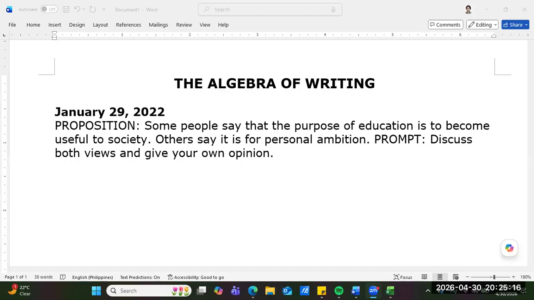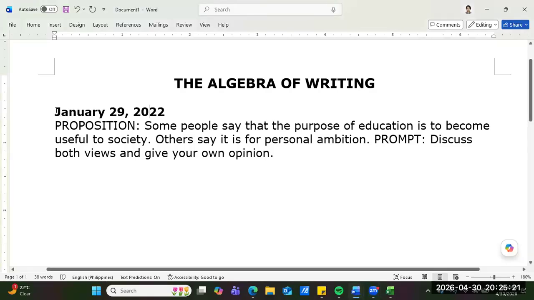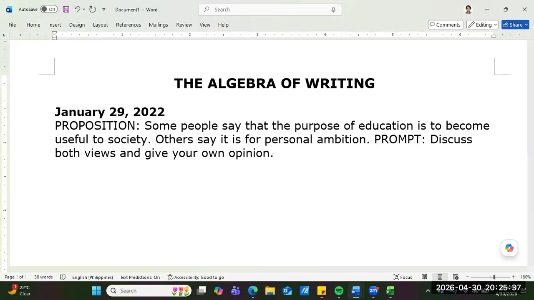We're doing writing today, guys. This topic from January 29, 2022 was my topic prompt in my official exam. I'm sure I scored a 6.5 for this one. In my writing for task 1, I'm sure I scored a perfect band 9.